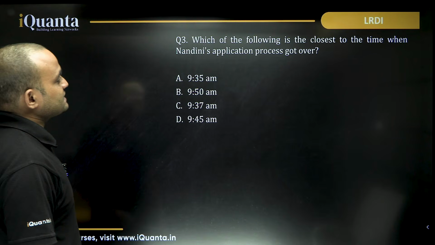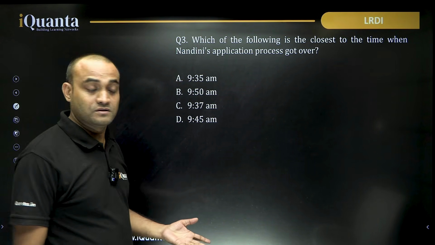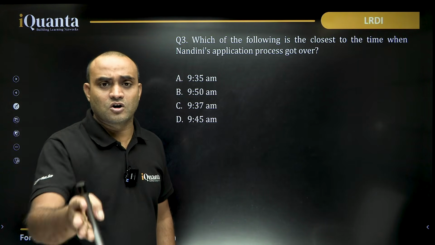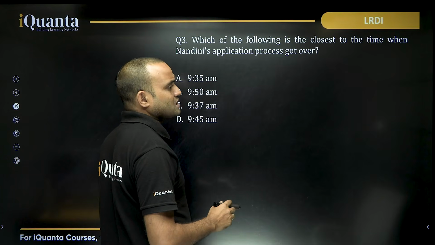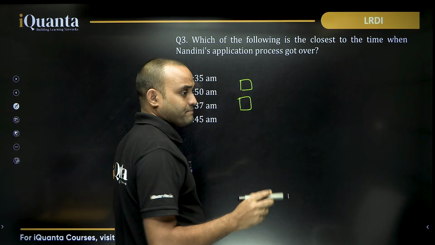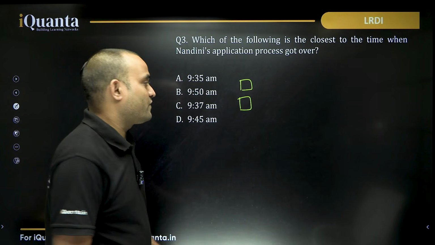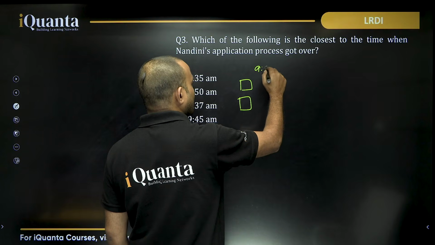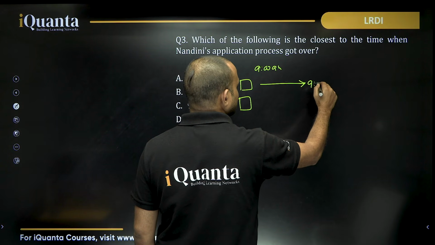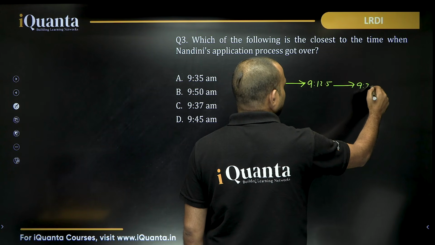Which of the following is the closest to the time when Nandini's application process got over? So in case of Nandini, Ira, Vijay, Nandini, in that order, at the Schengen visa counter. So there are 2 counters. We know that the time required for each application to be processed is 12.5 minutes. So starting at 9 a.m., this went till 9:12.5. Then the next one at 9:25.